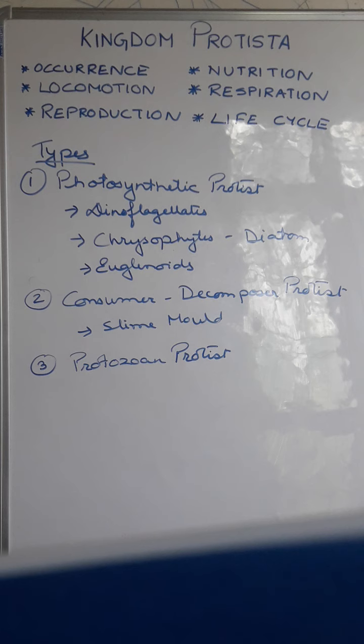It can perform photosynthesis in the light, and in darkness it performs a saprophytic mode of nutrition. For example, Euglena shows mixotrophic nutrition. So these are the main nutrition types.